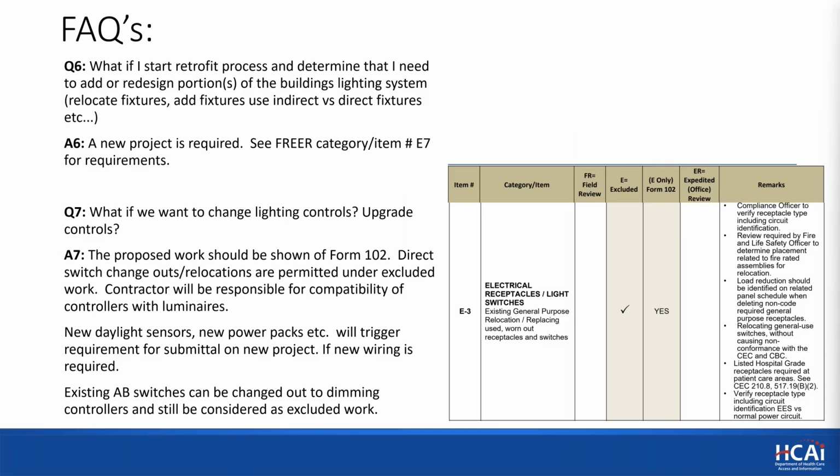Typically we understand that toggle switches can be changed out to modern lighting controls, and that can be done with the existing wiring. And in those cases, it would still be considered excluded work. When you start getting exotic controls or change things around, then that would be a project that would need to be submitted.